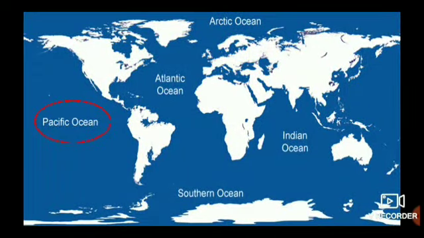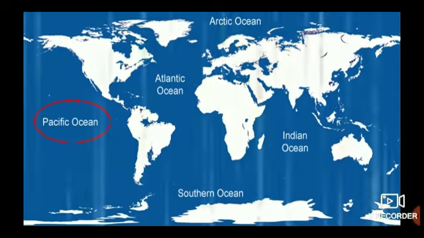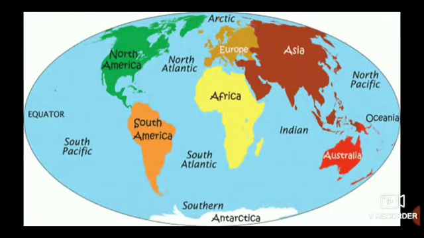First we are going to see the Pacific Ocean. Can you see it in the slide, children? I have circled it using red color. Yes, it is the Pacific Ocean. As I already told you, the Pacific Ocean is the largest and deepest ocean. It separates the continents North and South America from Asia and Australia. In this picture you can see, here they have written South Pacific Ocean, and here it has North Pacific Ocean.